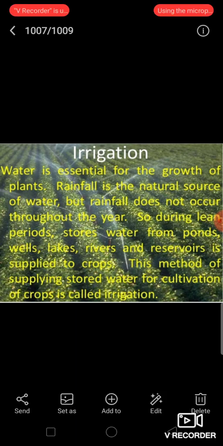Rainfall is a natural source of water, but rainfall does not occur throughout the year. So, during that period, stored water from ponds, wells, lakes, rivers, and reservoirs is supplied to crops. This method of supplying stored water for cultivation of crops is called irrigation.